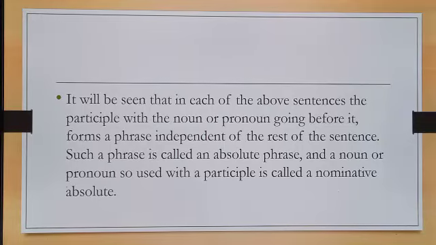Such a phrase is called an absolute phrase, and a noun or pronoun so used with a participle is called a nominative absolute.